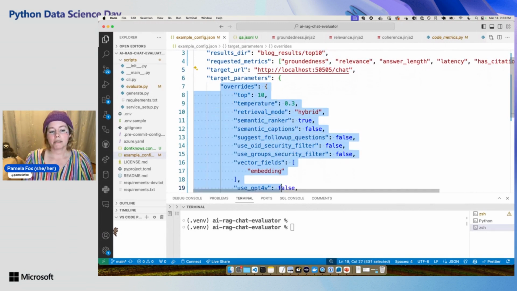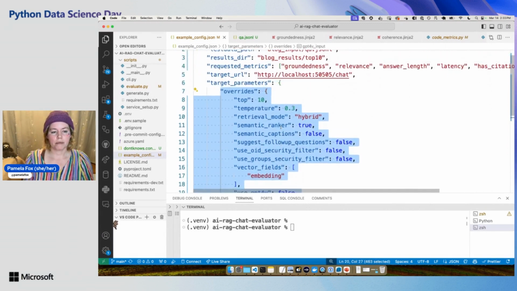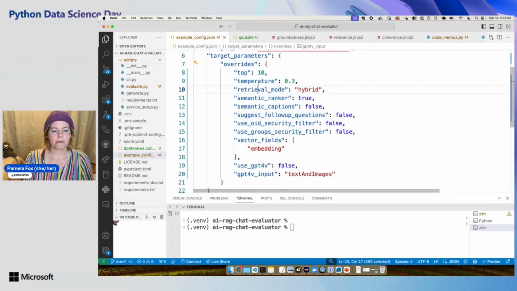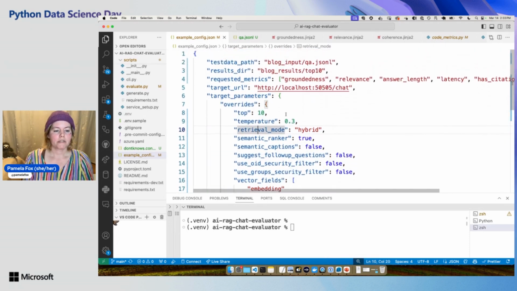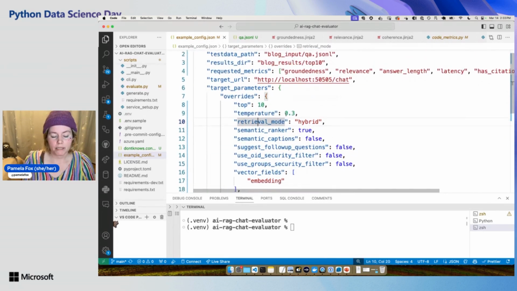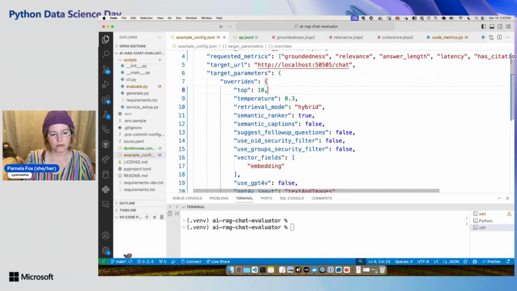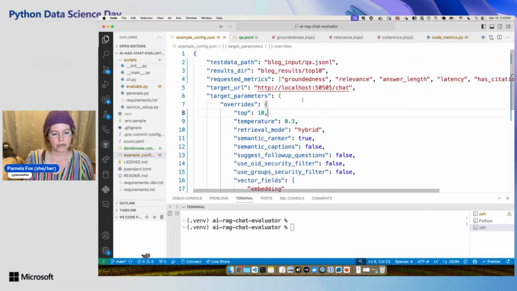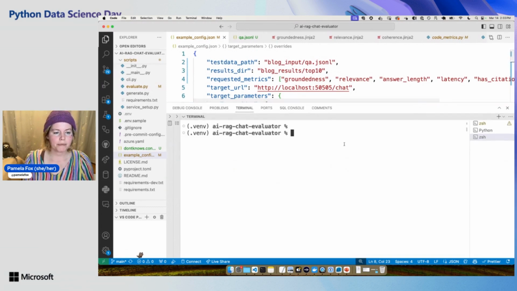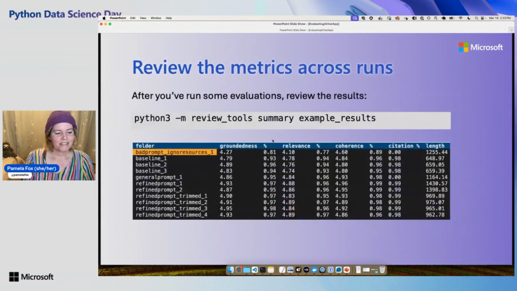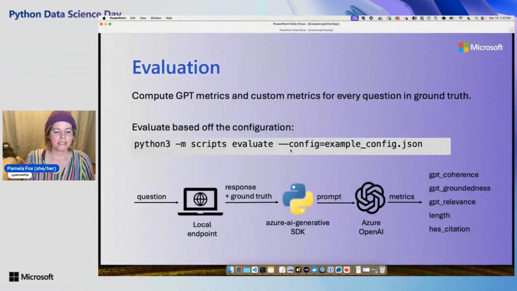And then these are parameters I'm just sending in my chat request to the app. So these are parameters that the app understands. So we have a lot of parameters that we can customize just via post. So today I've been messing with how many search results. I've been messing with temperature. I just change things and then I do a new evaluation. So for example, I know there's so much to talk about. Okay. So imagine that I did that, right?